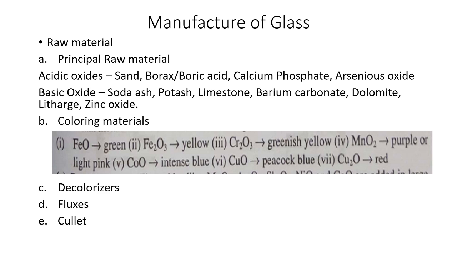At the same time, it is a recycling of faulty glass or used glass. It is used to maintain the melting point. The proportion of cullet used varies widely from 10 to 75. So these are the raw materials which are necessary for manufacture of glass.